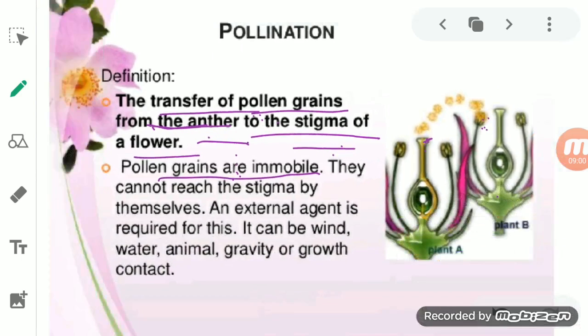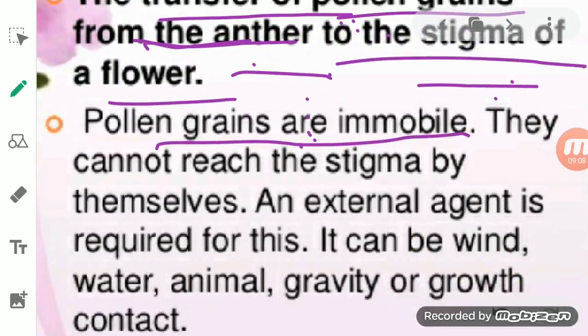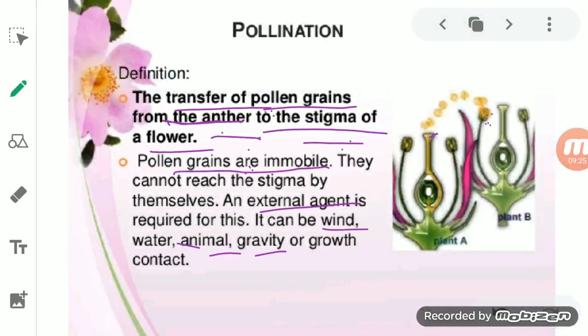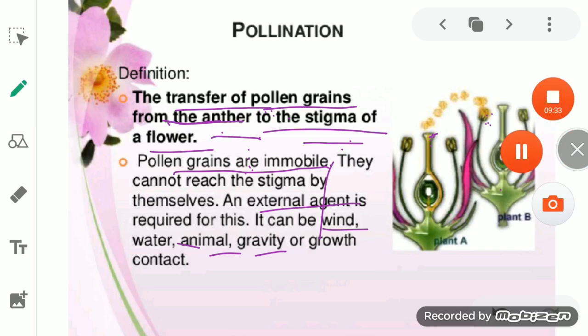So basically there are some agents. Agents are what help in transferring the pollen grain to the stigma of the pistil. So there are some external agents like wind, water, gravity, animals or insects. These are the agents. What is their role? They help in carrying the pollen grains from the anther to the stigma.